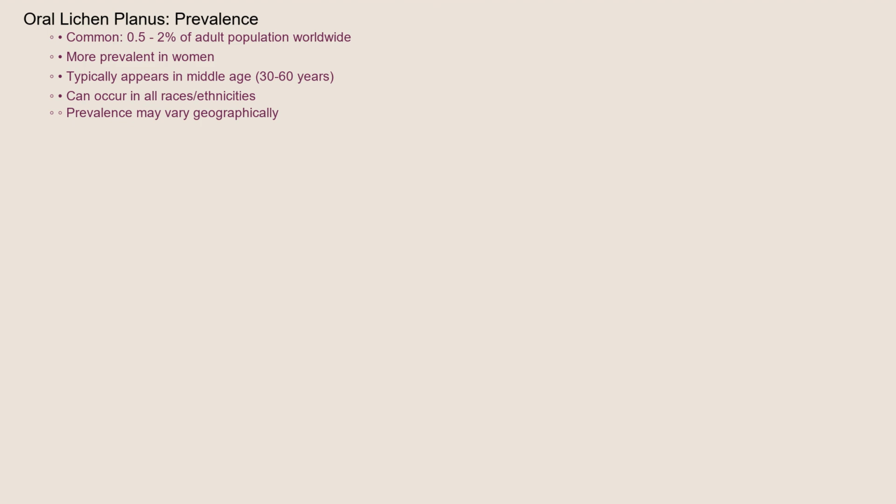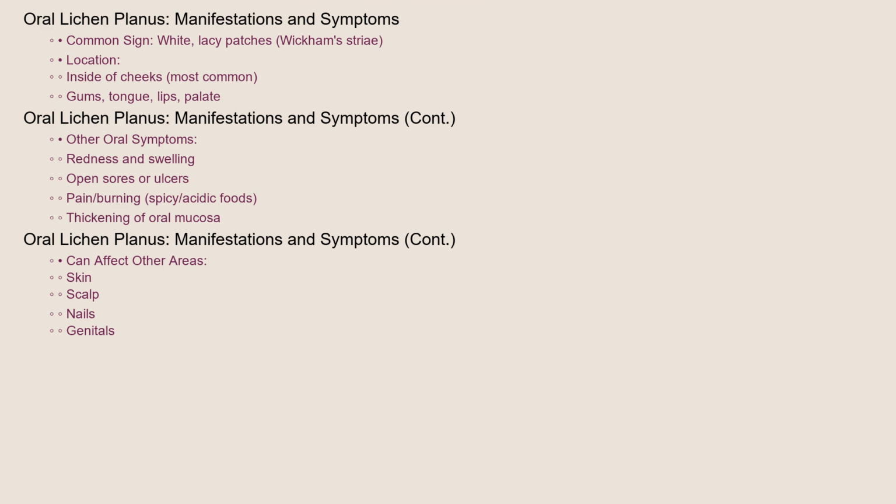Oral lichen planus is relatively common, affecting approximately 0.5 to 2% of the adult population worldwide. It's more prevalent in women than in men, typically appearing in middle age, between 30 and 60 years old. While it can occur in people of all races and ethnicities, some studies suggest variations in prevalence based on geographic location. Oral lichen planus manifests in various ways.